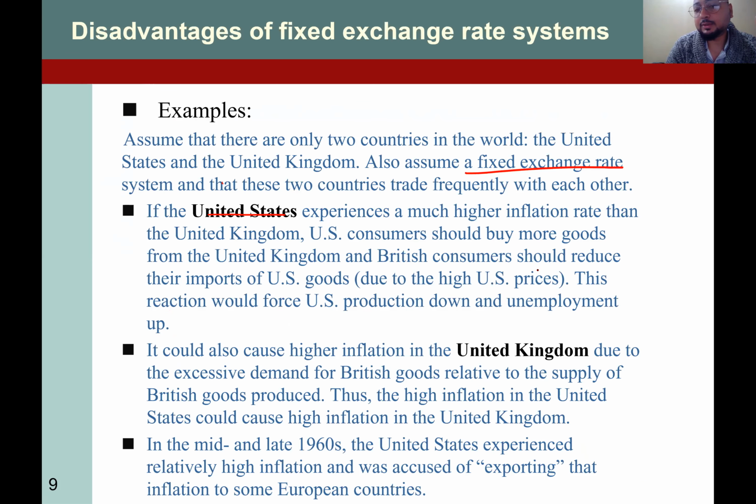And British consumers reduce their imports from US. So this reaction will force US production to go down and unemployment to go up. So what's going on here? If we are understanding the drawback of the fixed exchange rate system, for simplicity we assume that there are